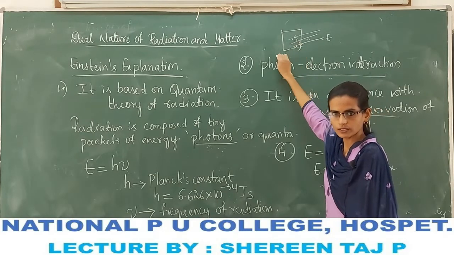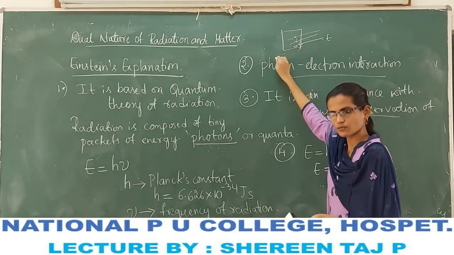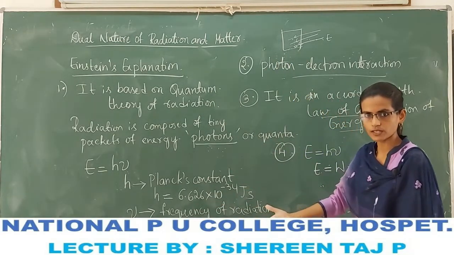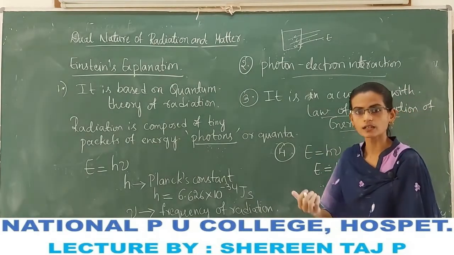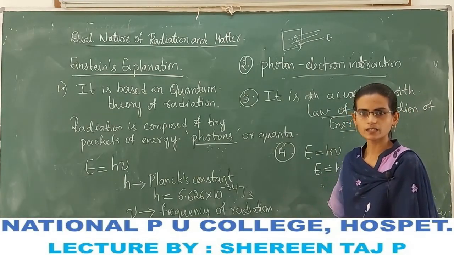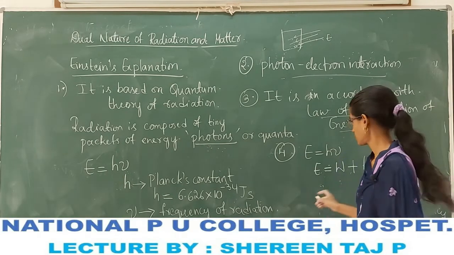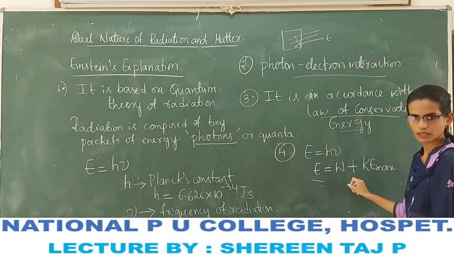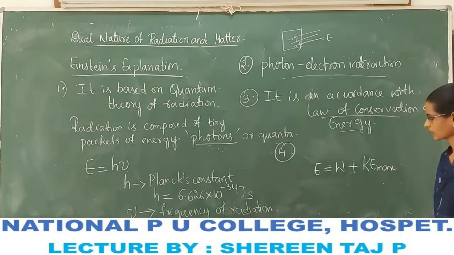Some part of the energy is used as the work function, that is, for the electron to come out or be emitted from the surface, and when electrons come out from the surface they possess energy. The remaining energy goes as kinetic energy of the photoelectrons. So the total incident energy is the work function of the metal plus the kinetic energy of the photoelectrons.